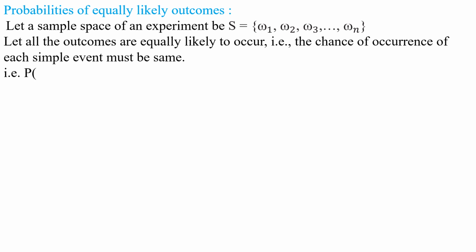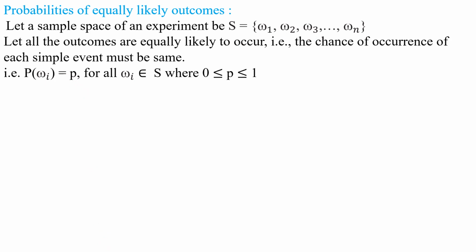That is P of omega i is equal to p for all omega i belonging to S, where 0 less than or equal to p less than or equal to 1. For all these elementary events, the probability is the same, small letter p. The probabilities of every sample point in the sample space are the same.